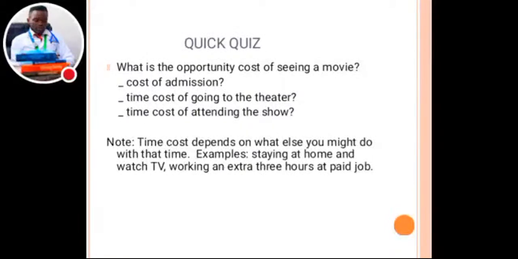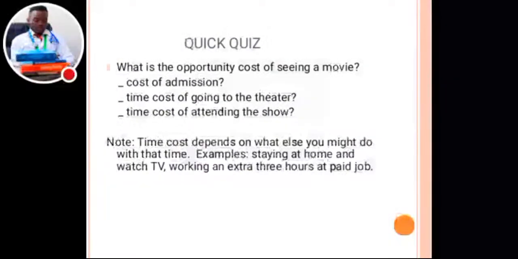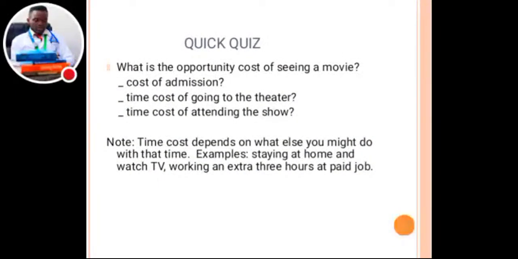Okay, now let's look at another quick quiz. What is the opportunity cost of seeing a movie? Number one, it talks about the cost of admission. You need to consider how much it costs for you to watch that movie at the cinema. Then again, the time cost of going to the theater, like how much time are you going to spend at the theater. All those things are what we call opportunity cost. All that has to be taken into consideration.